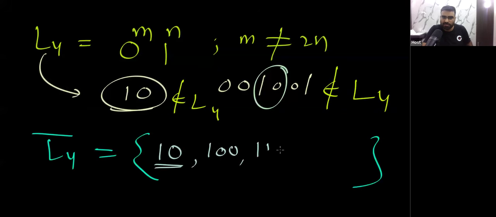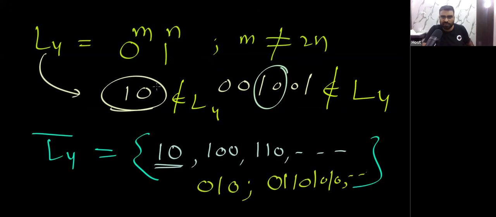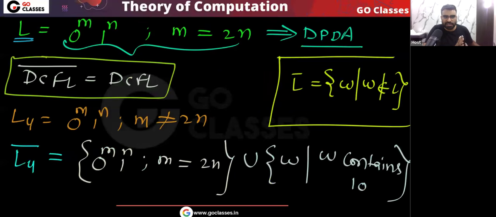This string should be there. After 1, if 0 is coming, that string should be there. So basically after 1, if 0 is coming, then that string should be there in the L4 complement. I hope you are understanding the point.